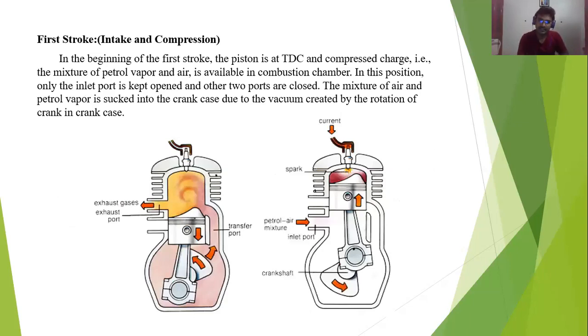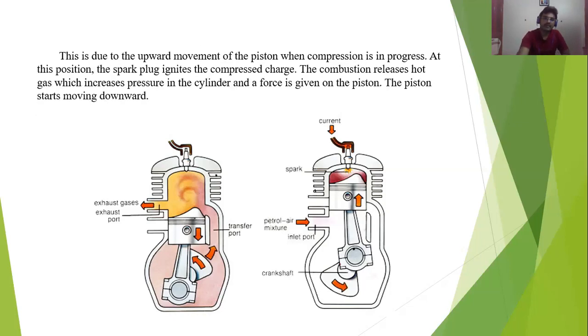In the beginning of the first stroke, the piston is at the top dead center, and the compressed charge, that is, the mixture of petrol vapor and air, is available in the combustion chamber. In this position, only the inlet port is kept open and the other ports are closed. The mixture of air and petrol vapor is sucked into the crankcase due to the vacuum created by the rotation of the crank, due to the upward movement of the piston.